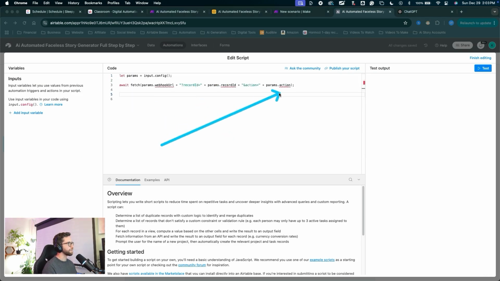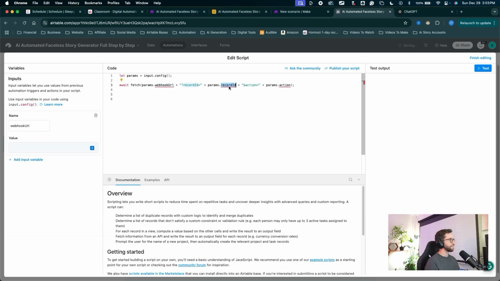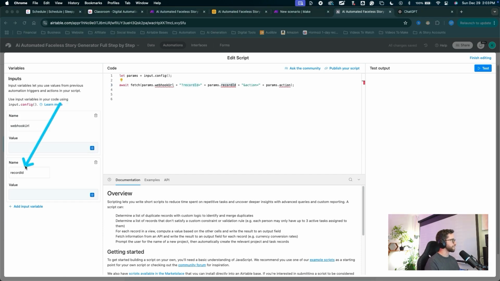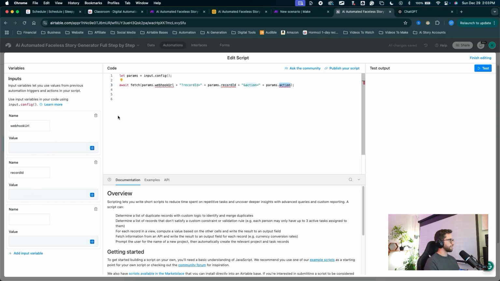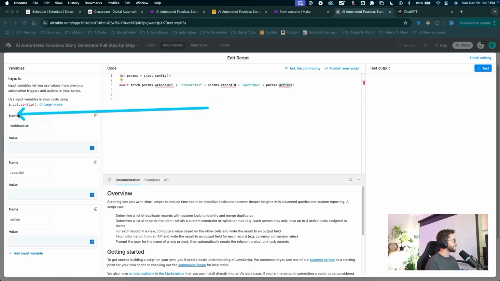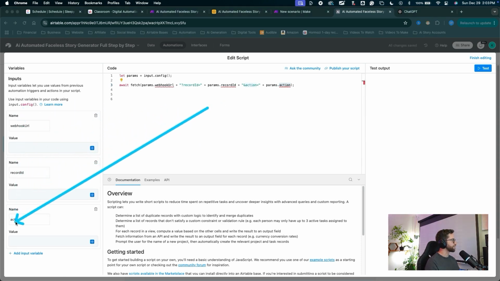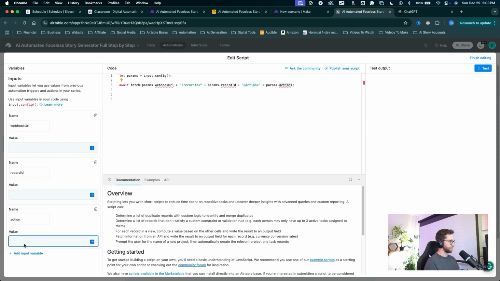Now we're going to need to copy and paste these things again. Let's click add input variable, copy the webhook, copy the record ID, click add new input variable, paste that one in there, click add input variable, and copy the action. Now we've got our names. Let's add in the values for the action. We're going to type in our variable. Let's stick to our naming conventions and call this generate audio with capitalization and spacing just like that.